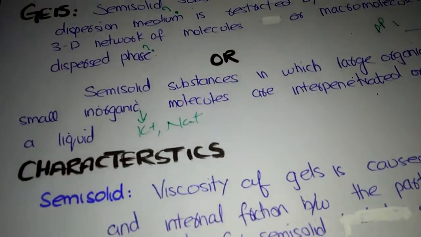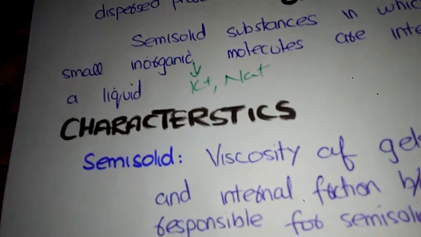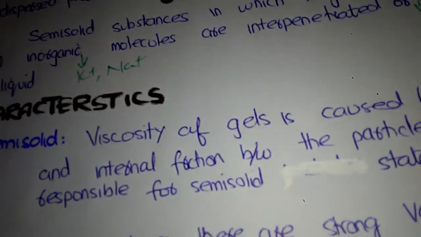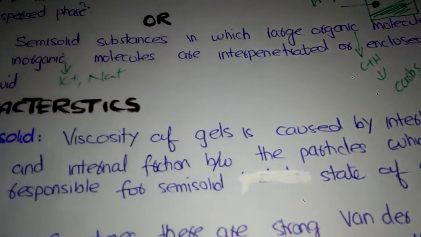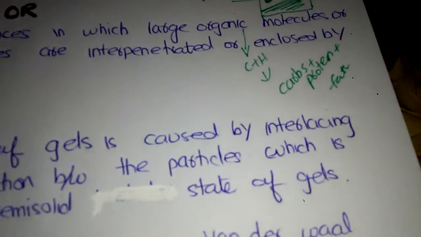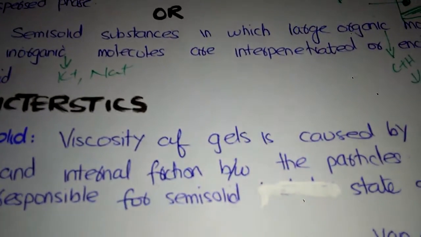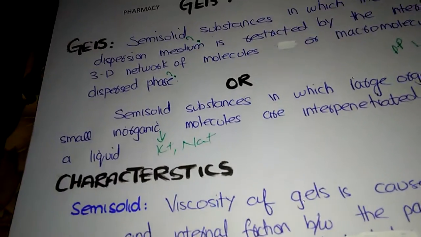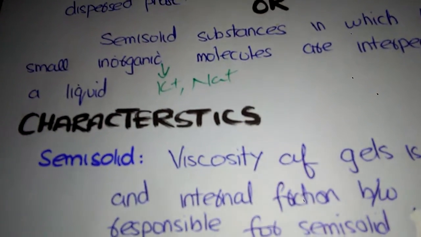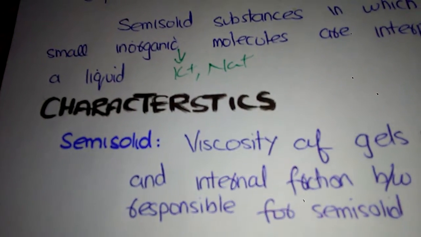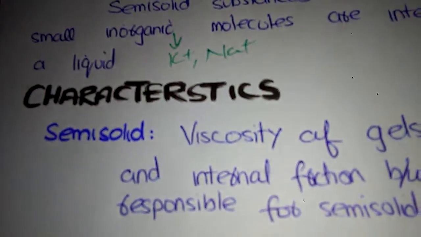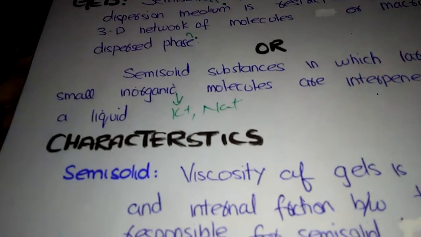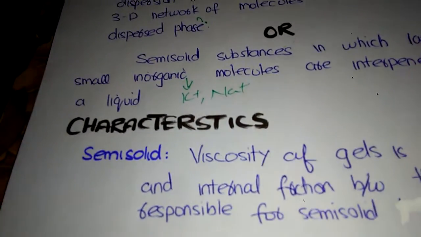Moving on, these have certain general characteristics. One of them is that they are semi-solid or semi-rigid. The viscosity of the gel is caused by interlacing and internal friction between the particles, which is responsible for the semi-solid state. These are highly viscous substances. We might have seen aerogel or even the gels that you put on your hair for styling. These are very viscous, semi-solid substances.